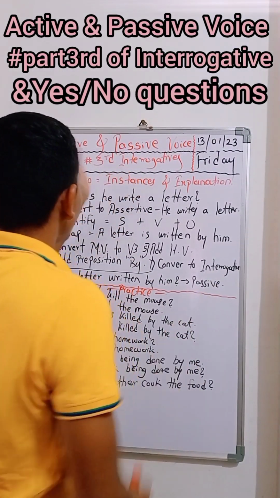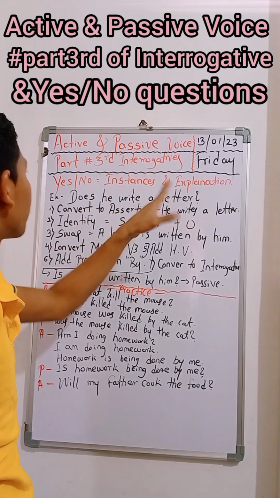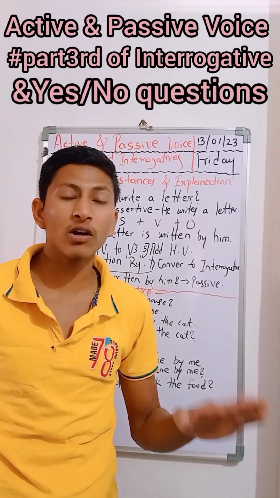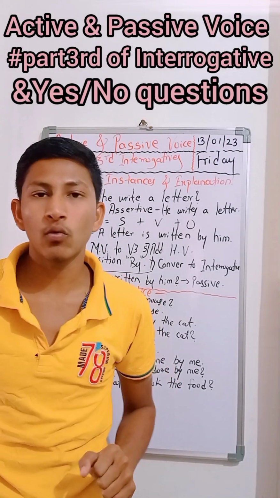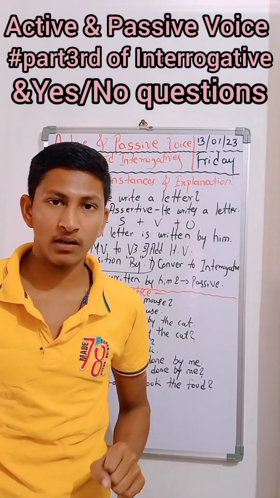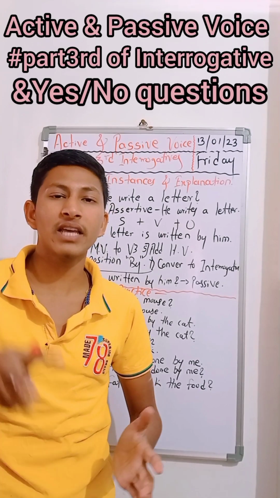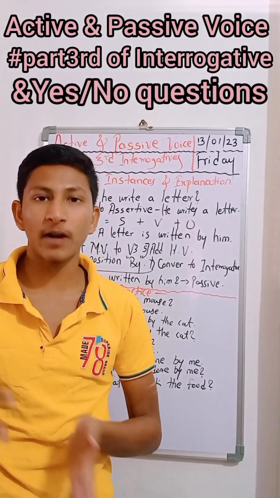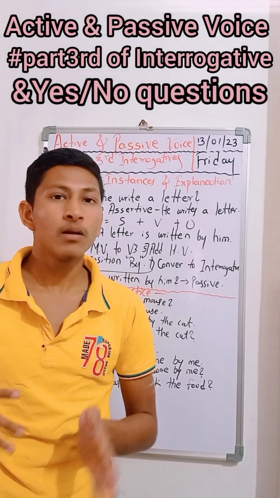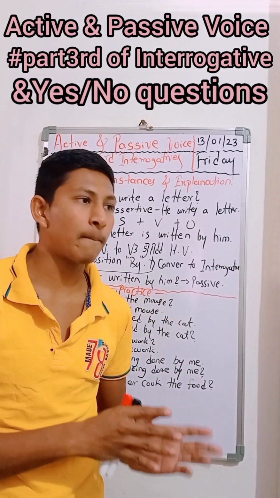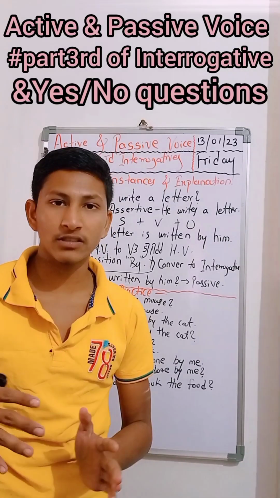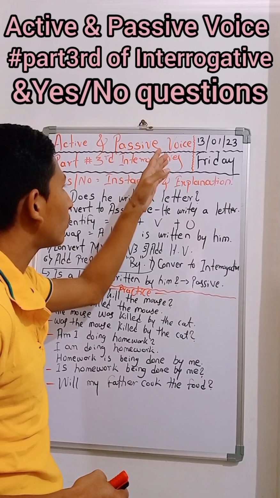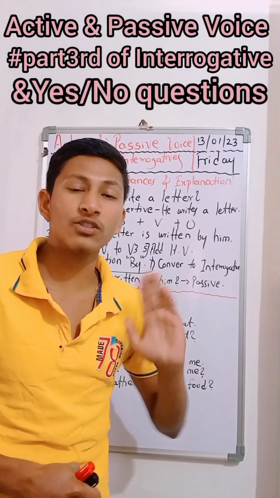We will discuss in this video just the interrogative, not the imperative, not the WH type. In interrogative sentences there are 2 types: the direct yes no type, and the WH type with interrogative pronouns that take long answers. We are not going to discuss the WH type. In this video we are going to discuss the yes no type of question.